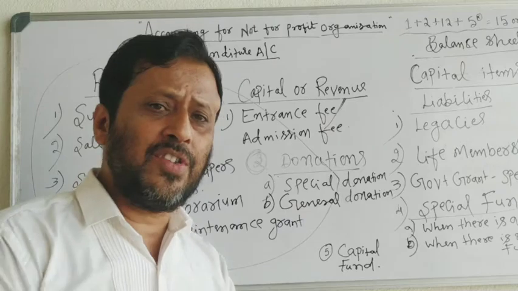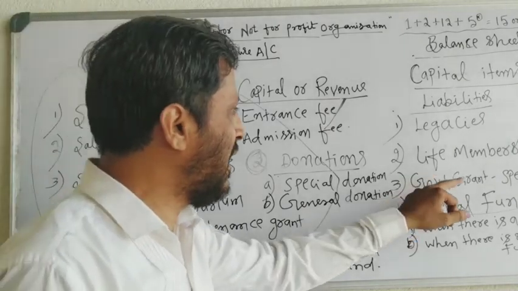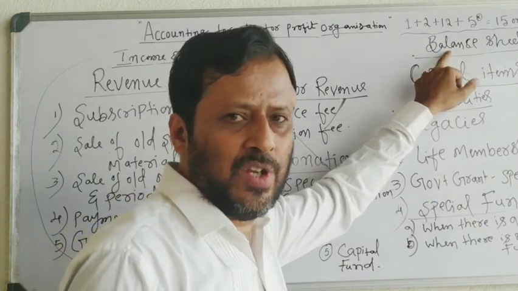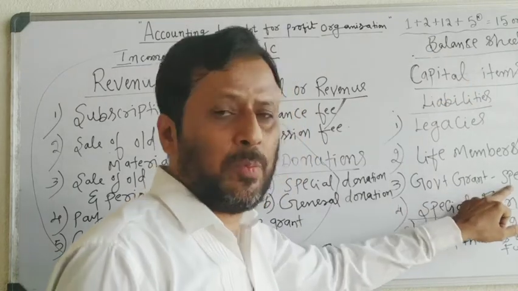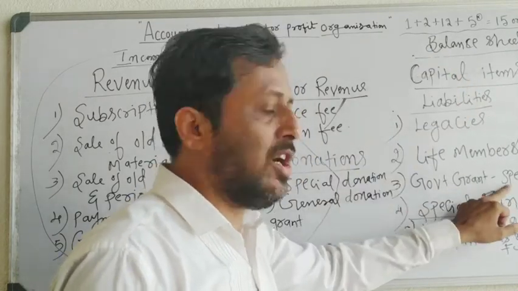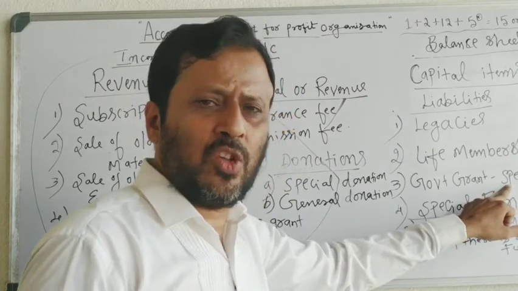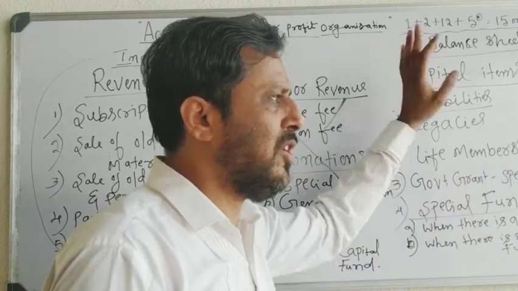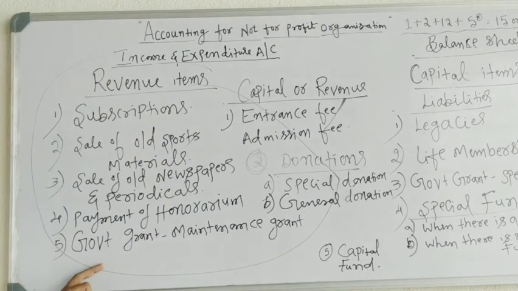If the grant is received rarely, it is a capital receipt, and that capital receipt is shown separately in the balance sheet. A special grant for construction of a building, you have to add to the building fund, or any special grant received will be added to the concerned special fund. So these are all the revenue items.